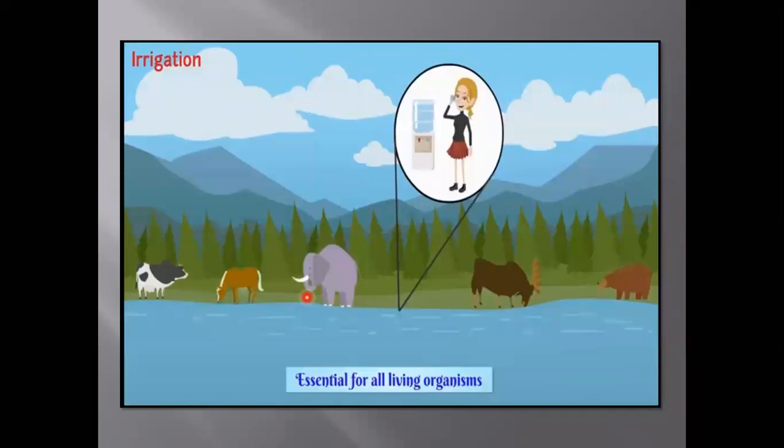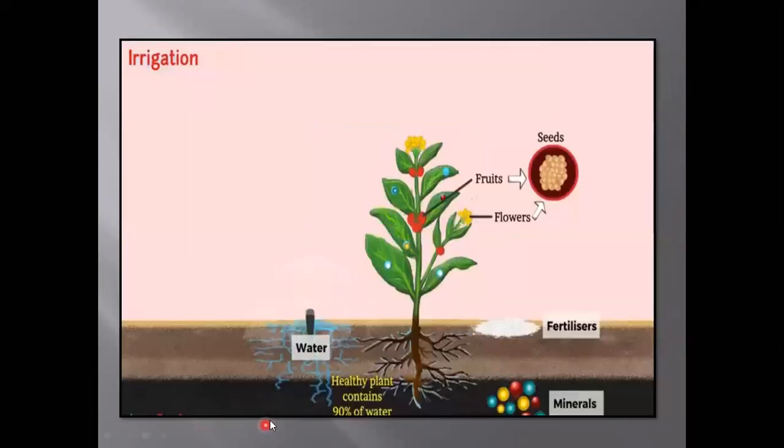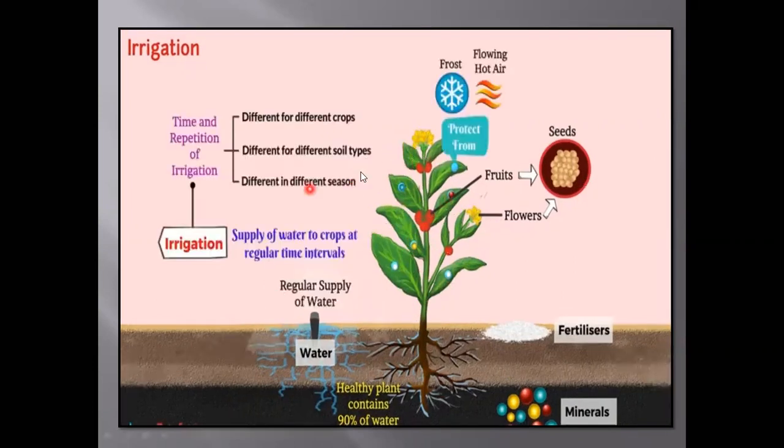Plant roots absorb water present in the soil. Nutrients can be transferred by the water to the different parts of the plant. If water is present, then only the minerals can be transferred from roots to the other parts of the plant. And a healthy plant requires a regular supply of water.